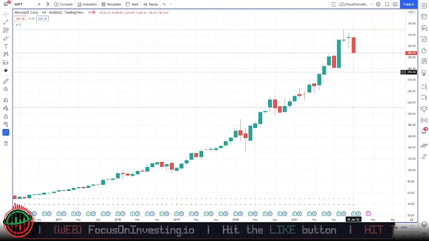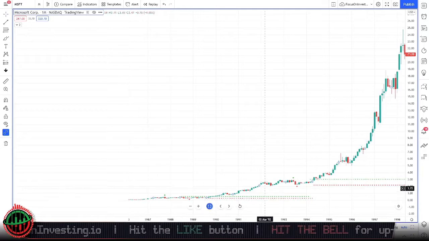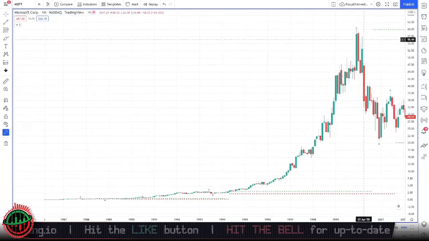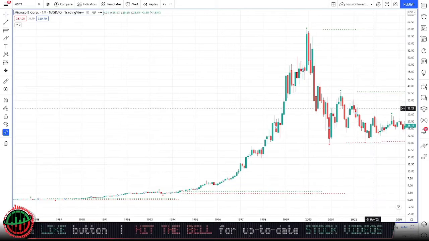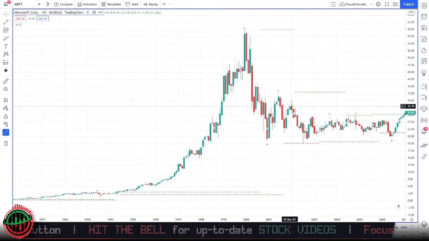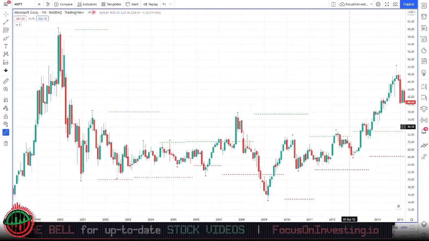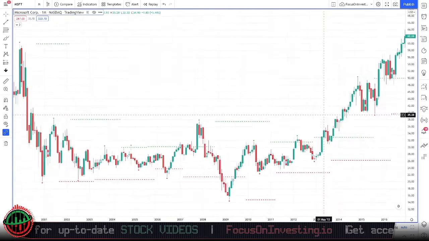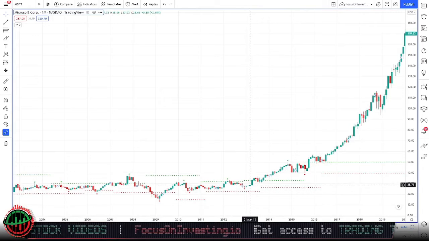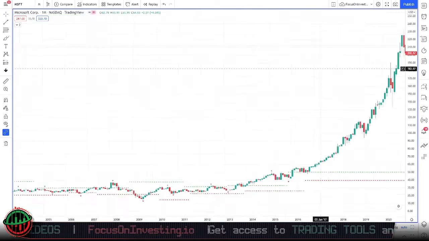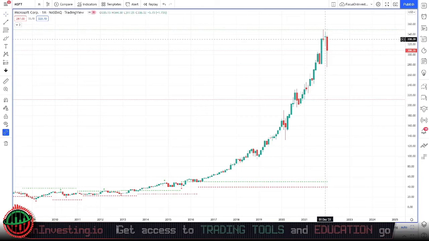If we go back and take a look at the history of Microsoft stock, we can see out the gate from March 1986 that price went on quite a bullish run. Then we had a bit of consolidation and a bit of a pullback in January 2000. We saw quite a big decline from 2000. Price went in quite a bit of sideways action from 2000 all the way up until around 2013. We then saw price climb again to the upside, and we've had a good run of bullish form from 2013 until October 2021. And it's only in the last 2 months that we've seen price actually stagnate and then pull